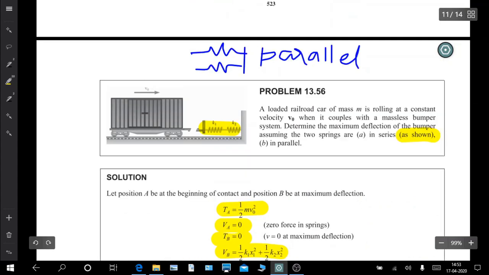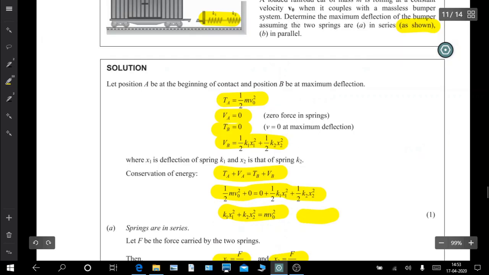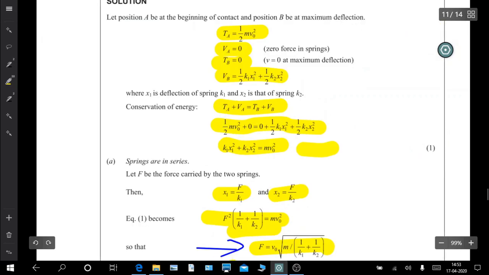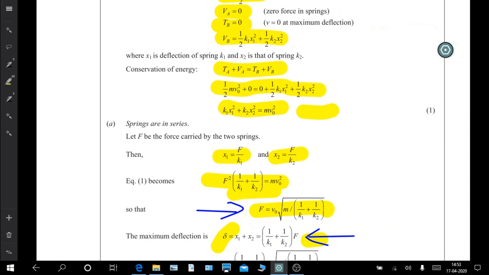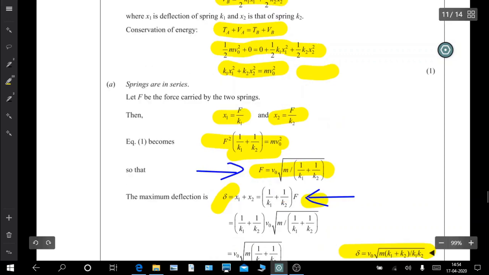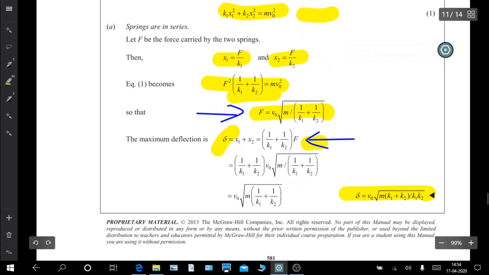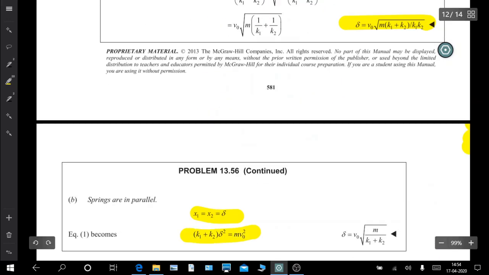Now in parallel, this is the parallel arrangement. In the parallel arrangement, x1 and x2 are all the same and equal to delta. So put this in equation number 1 here. Put delta in place of x1 and x2, and you will be getting this equation, and you can obtain delta from here. So thank you guys for listening.